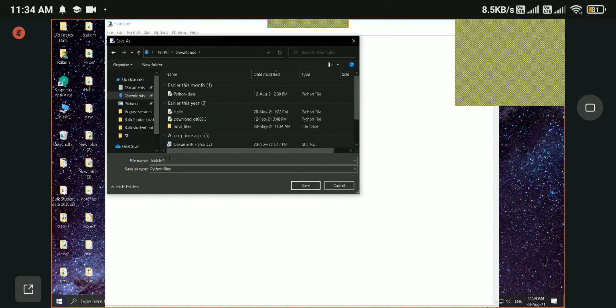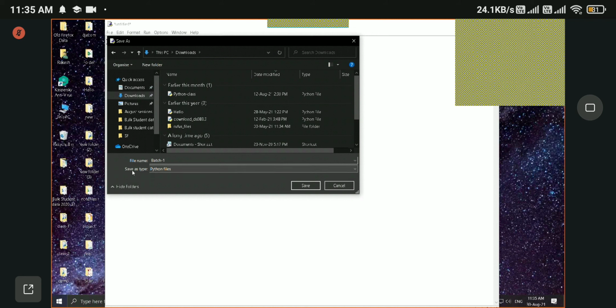As you know, every file has an extension. If it is Java, then the extension is .java, right? Just like that, Python has the extension of .py. Since we are using IDLE, it will automatically add that .py.